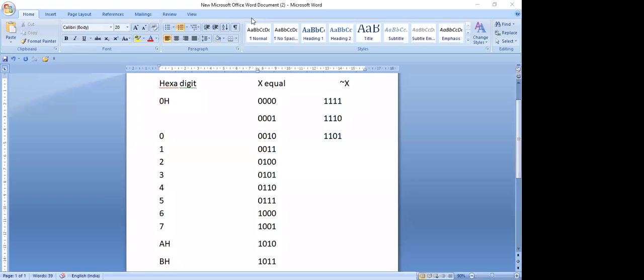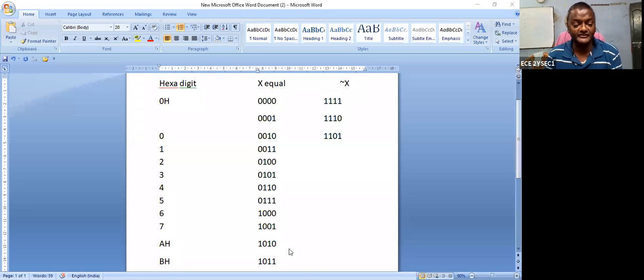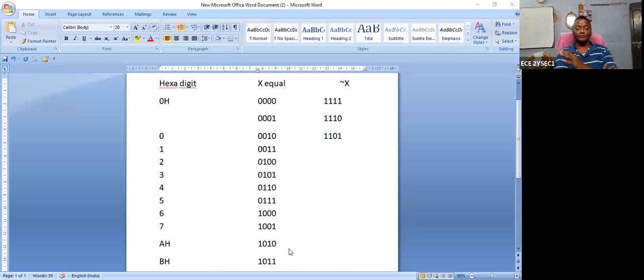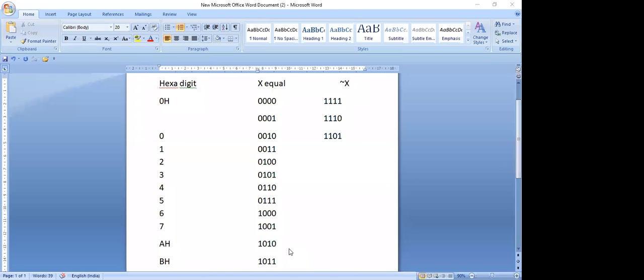Sir, can you please tell me what is the ones complement of the hexa value A? Capital A. What is the equivalent binary value? 0101. No. What I'm asking is, what is the binary equivalent of A? It's already shown in the figure. What is the binary equivalent? 1010. Yes. What is the ones complement?